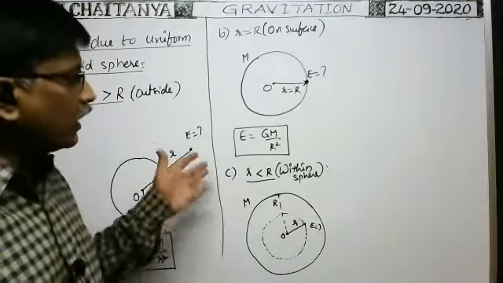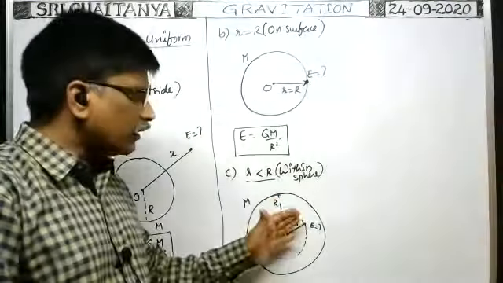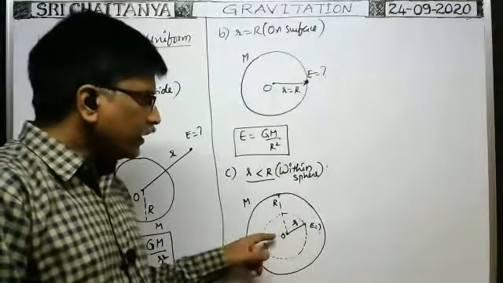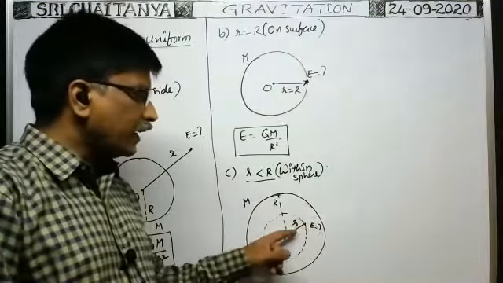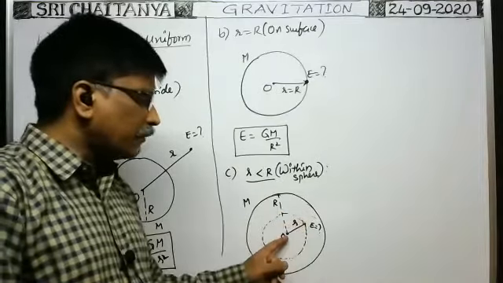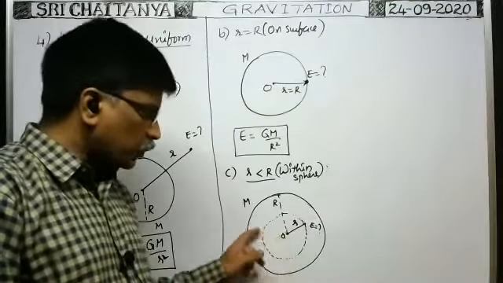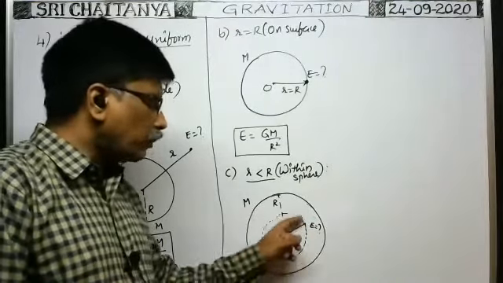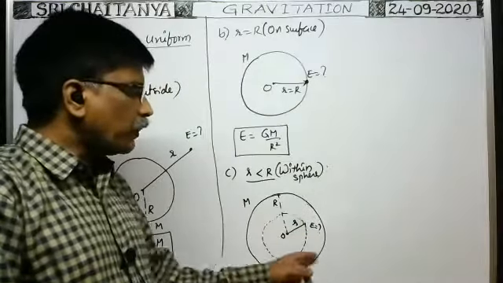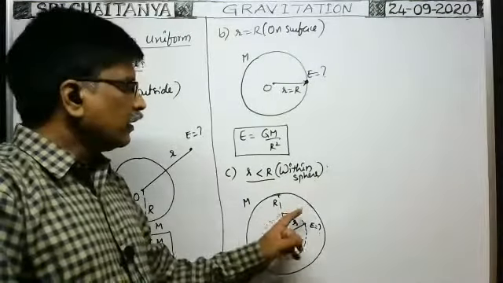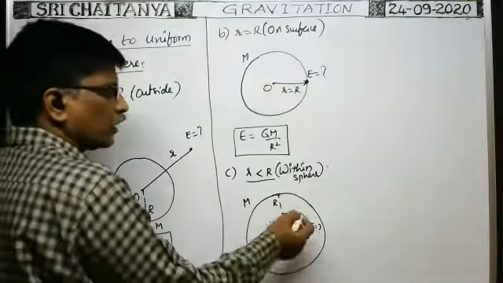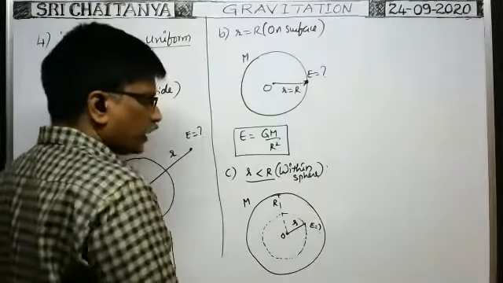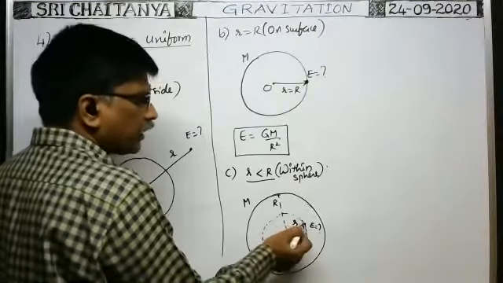According to Shell second theorem, if the point where the intensity of the gravitational field is to be determined lies within the solid sphere, then by taking the distance of the point from the center as the radius, you imagine a solid sphere with the same center. At this point the net intensity of gravitational field exists due to the mass in this inner solid sphere only, not due to the mass in the mantle part. Later I will prove this also. Due to the mantle part, the intensity of gravitational field at this point is 0. That's why we have to find the intensity of gravitational field due to this solid sphere only.